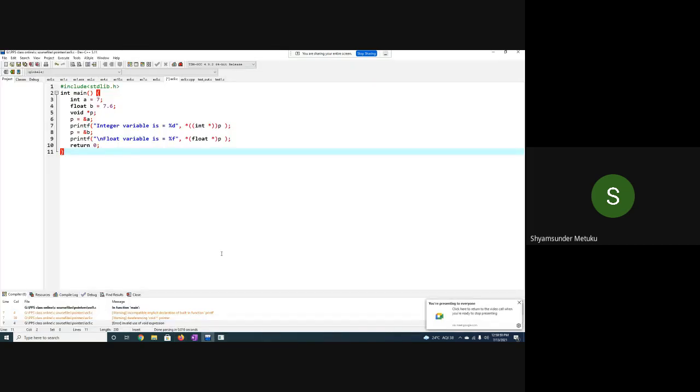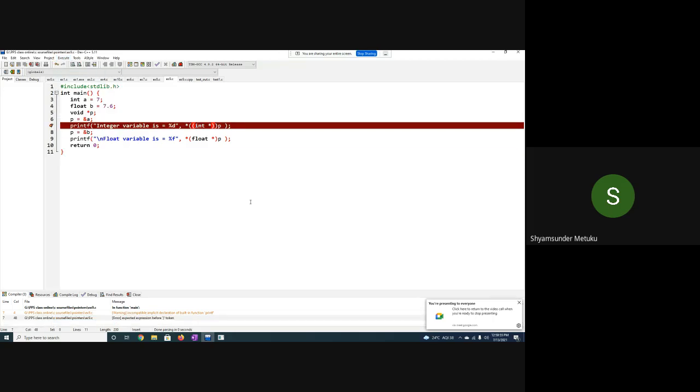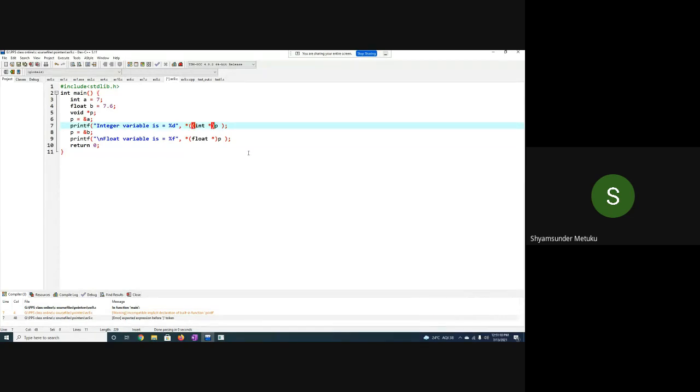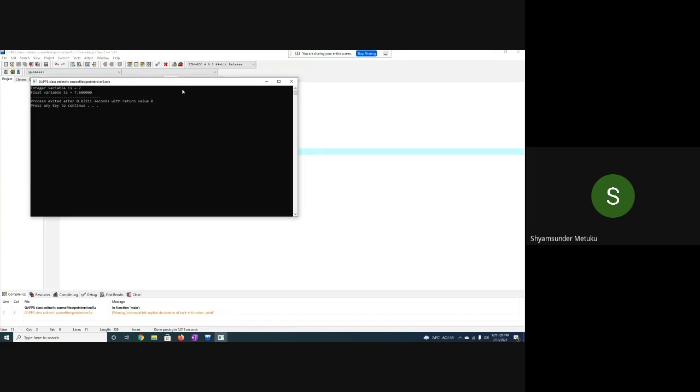Yeah, I hope this is clear to all of you. Let me run this program. You are getting an error. Where is the mistake? Why is it showing the mistake? The number of opening and closing brackets are different. I think it has to be outside P. It should be here. Correct? Now it will work. Is it okay?